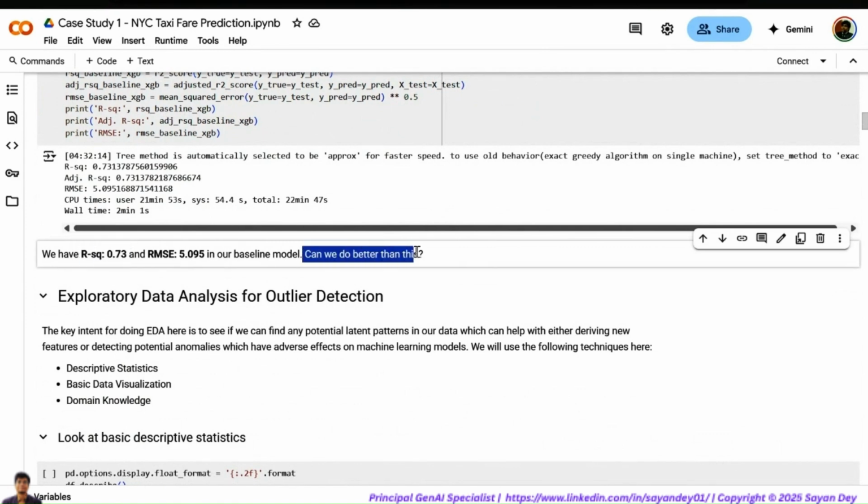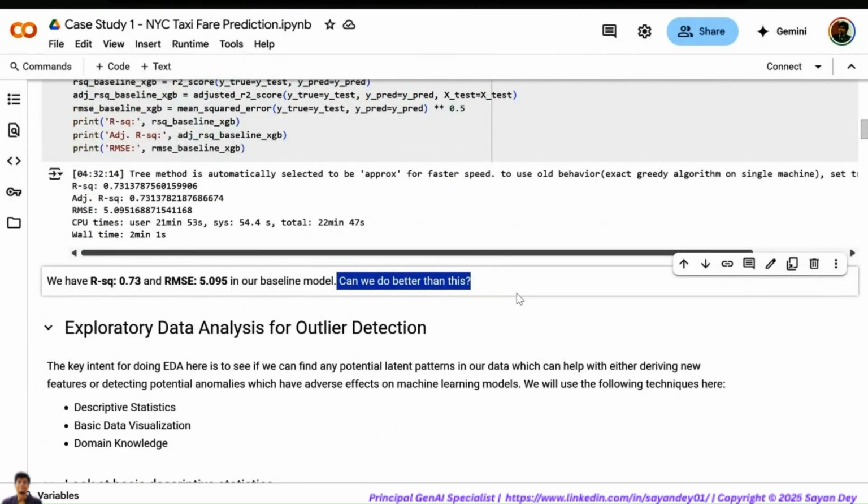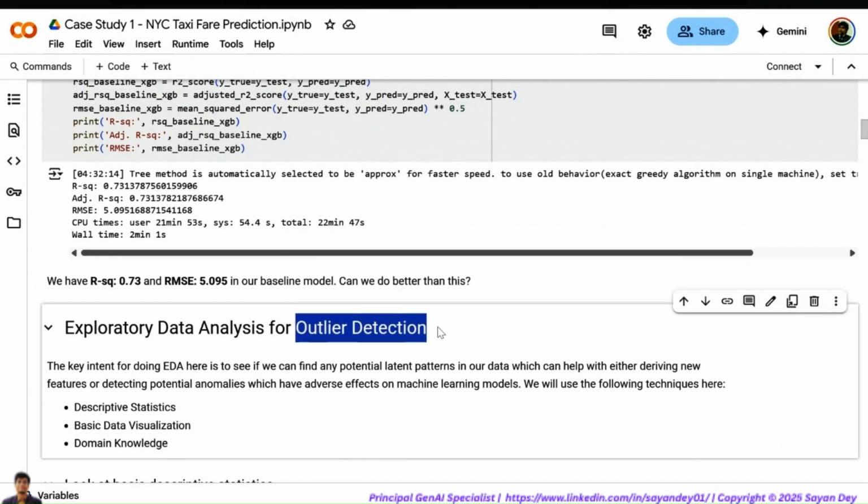So can we do better than this? Because I told you machine learning is a process where you're constantly trying to become better. It's a very exploratory process. We never know what will work, what will not work. So we are constantly going to try out different techniques now. We'll try to add some features, remove some outliers. We'll try out different models, and we'll see which model is giving us the best performance. So this is a very exploratory way in which we will approach this.